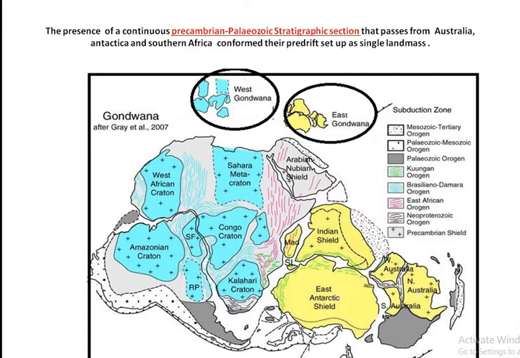So, all Precambrian and mobile belt of orogeny indicate that they are the parts of Gondwana land when they are brought together to match their margin, their geology, their origin, orogeny.